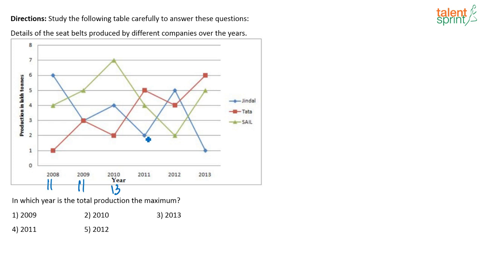In 2011, it is 2 plus 4 plus 5. So again 6 plus 5, which is 11. And in 2012, it is 2 plus 4 plus 5, again 11. And in 2013, it is 1 plus 5 plus 6. So that is 11 plus 1, that is 12. So which year has the maximum production? It is nothing but year 2010. Option 2, it has the maximum production. So Vidya and Anil have given the correct answer. Very good.